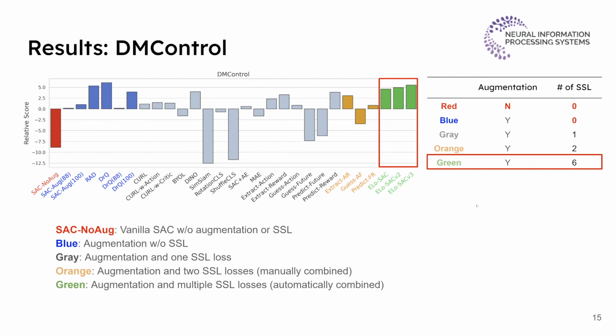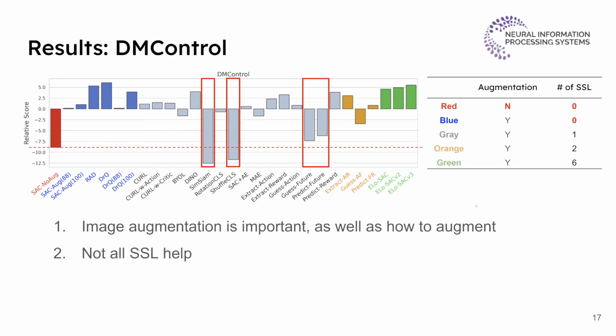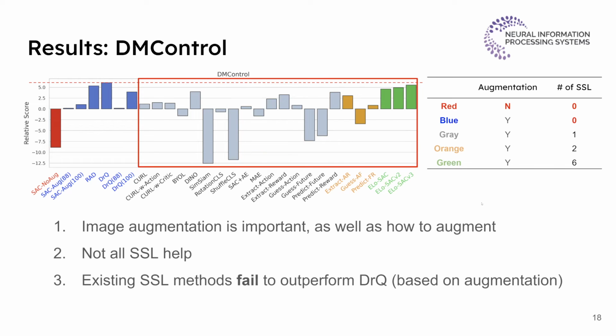From this figure, we find that image augmentation plays a very important role in visual reinforcement learning, since the performance of vanilla SAC is significantly lower than others. However, some self-supervised losses can even ruin the advantages brought by image augmentation and perform worse than the baseline. Finally, all the self-supervised learning methods fail to outperform DrQ, which is purely based on image augmentation.